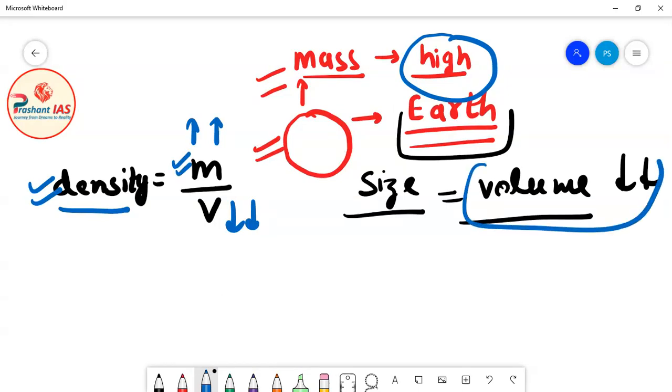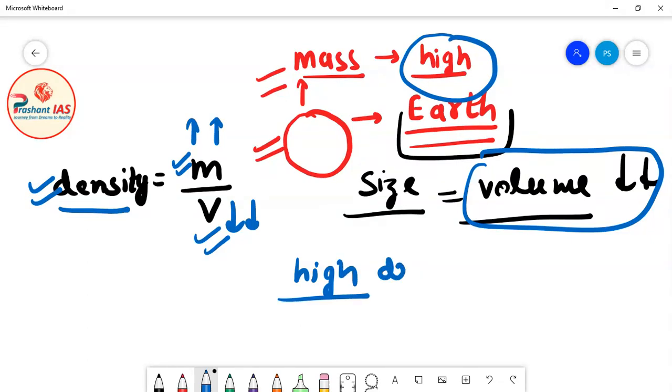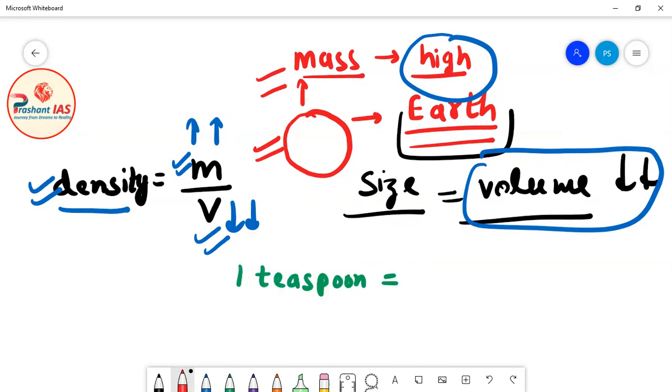So what happened, friends, is that the density of this white dwarf star is very, very high. If I want to give you some idea, I can say that 1 teaspoon of material from this white dwarf star will weigh around 15 tons. Can you imagine this amount, how massive, how dense this white dwarf star is?